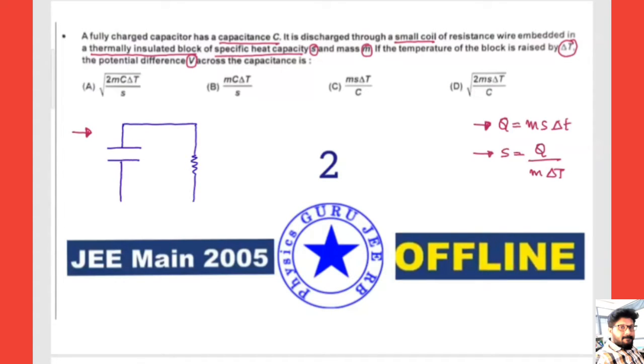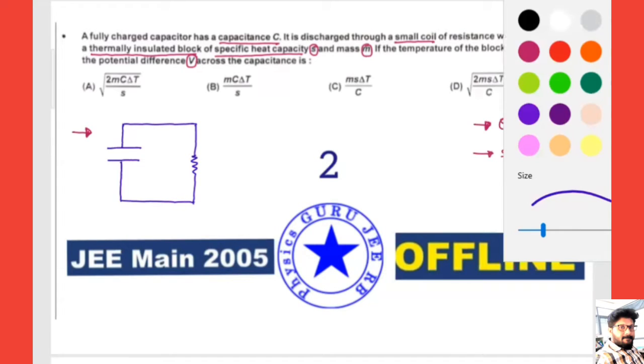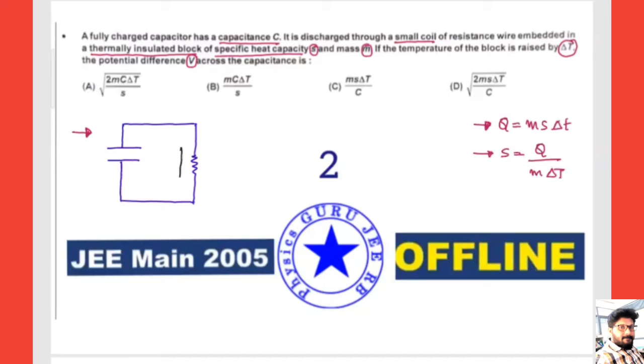Fine. So now this is connected to a block. There is a block. So we can take a block here like this. There is a block of mass M and specific heat S, right? This is a block which is given. So this is a capacitance. Here it is positive. This is nothing but negative.